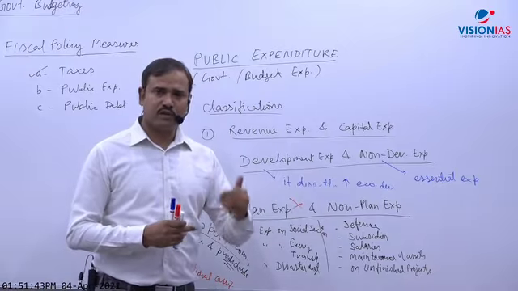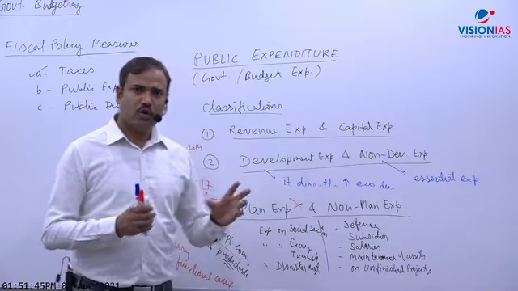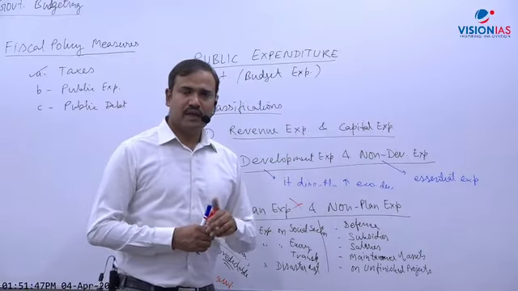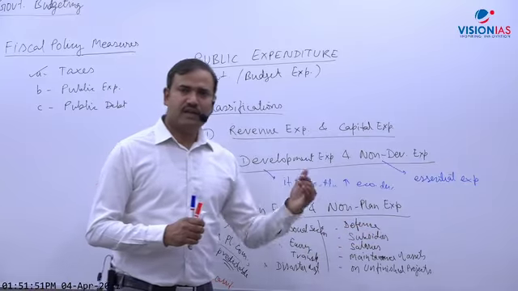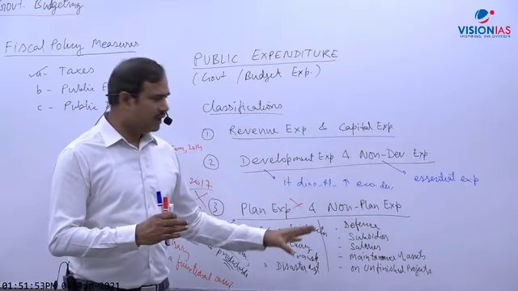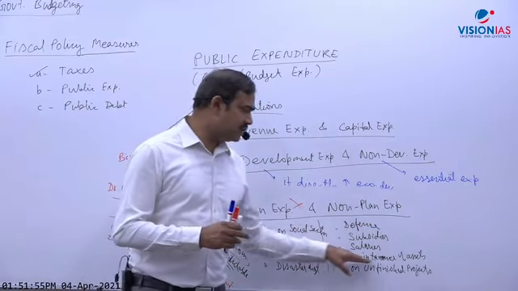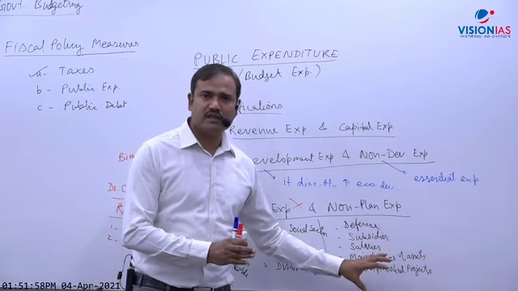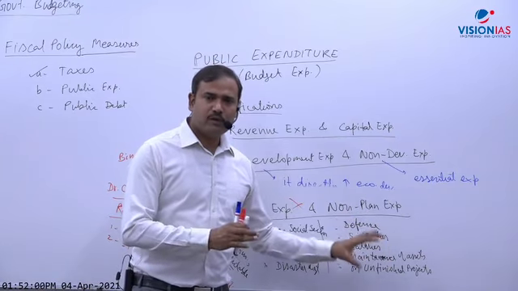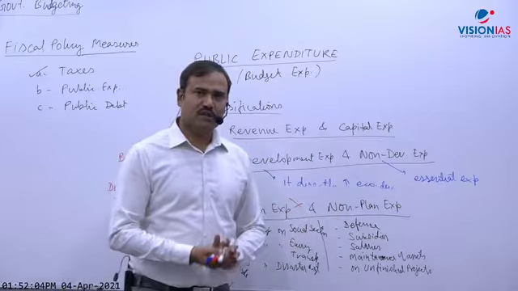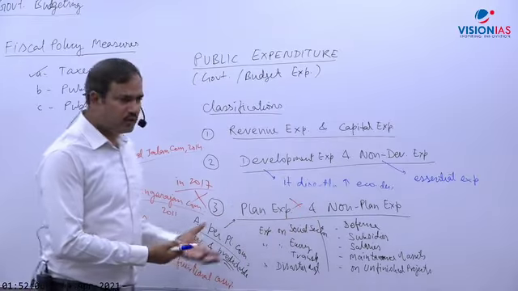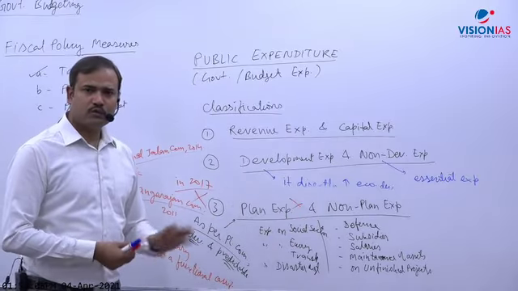And there were some repercussions of this. Non-plan was supposed to be bad, and there was always pressure on the government to reduce non-plan expenditure. There were allegations that the government was curtailing expenditure on maintenance of assets and some other essential services. So the government was compelled to reduce it, with unnecessary pressure that it is bad and should be reduced, without any logic, because there is no criteria for this. So this was the reason.